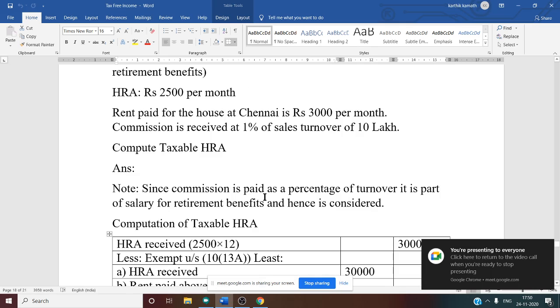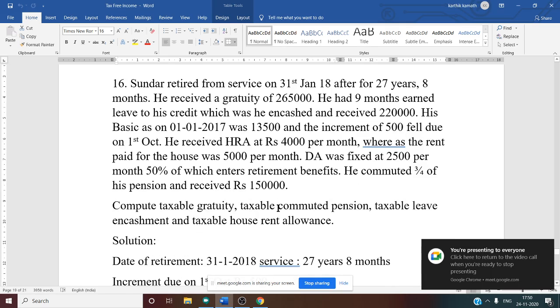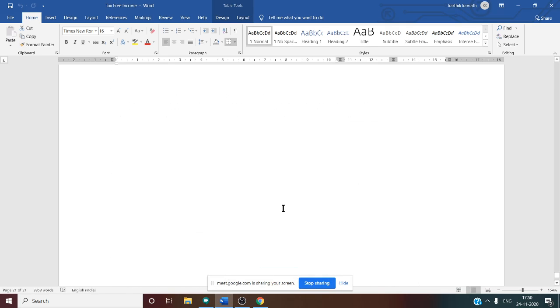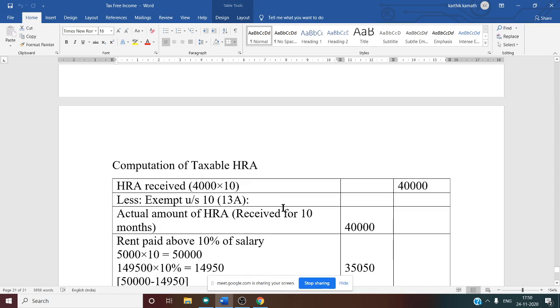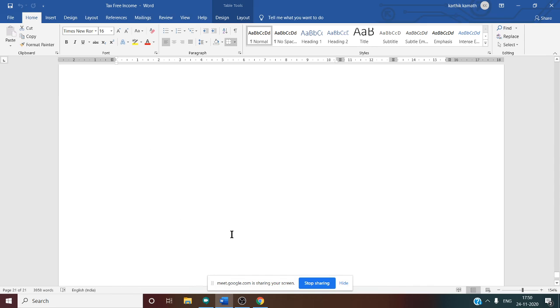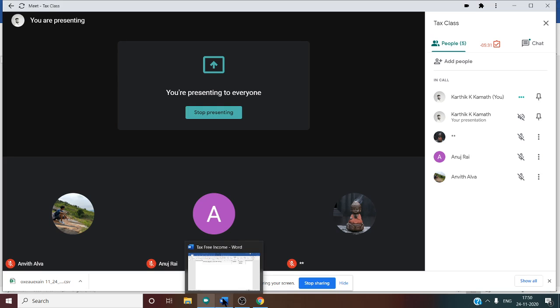So after this, only one problem is remaining, the last problem in this chapter. That is a 16-mark problem. Can we discuss this one?